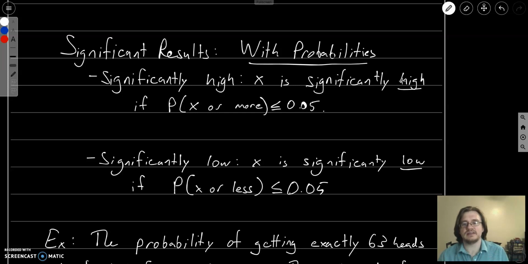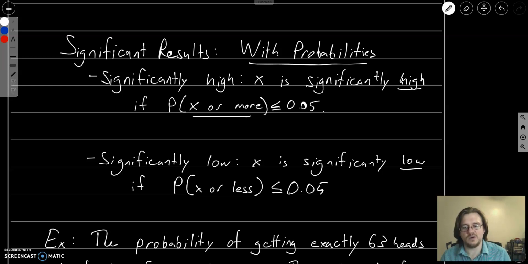And the idea is that x is going to count how many times something happens, and if something occurs x or more times, but the probability that we get x or more things occurring is less than 5%, is less than 0.05, that means that was a significantly high number of occurrences. So this is x or more.